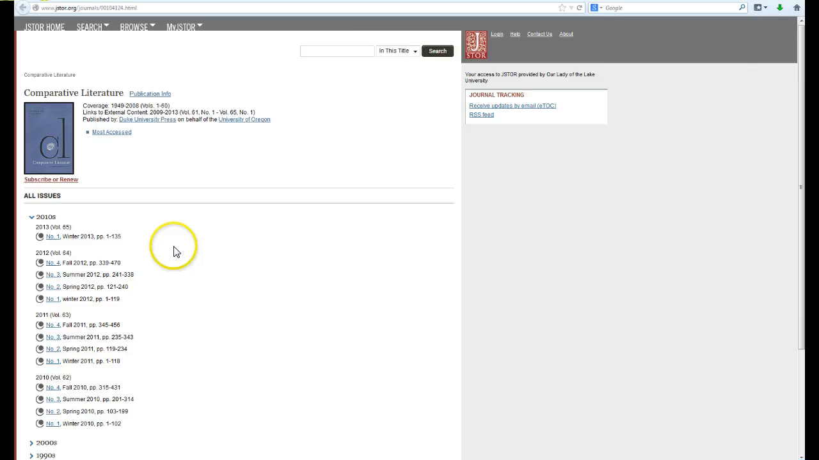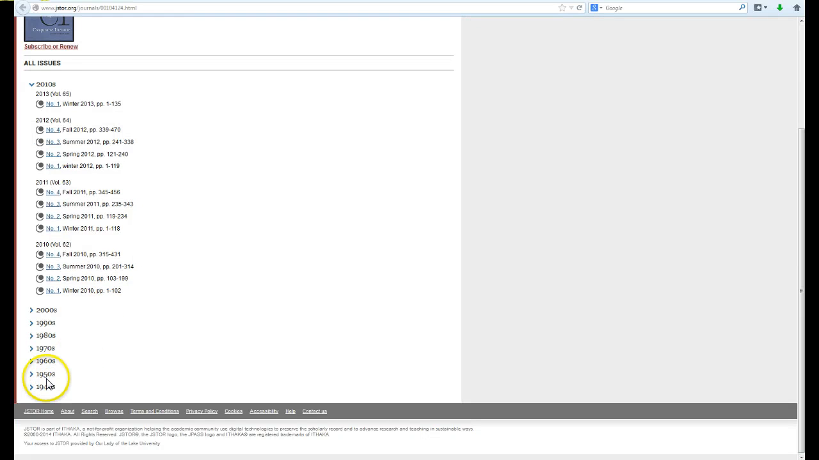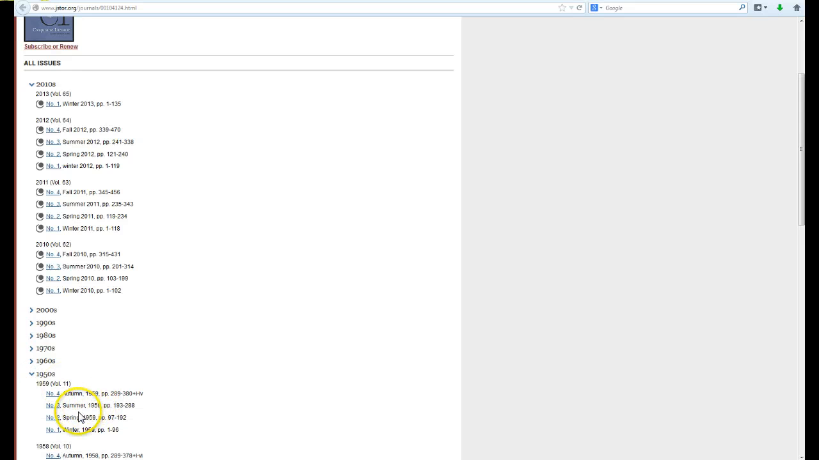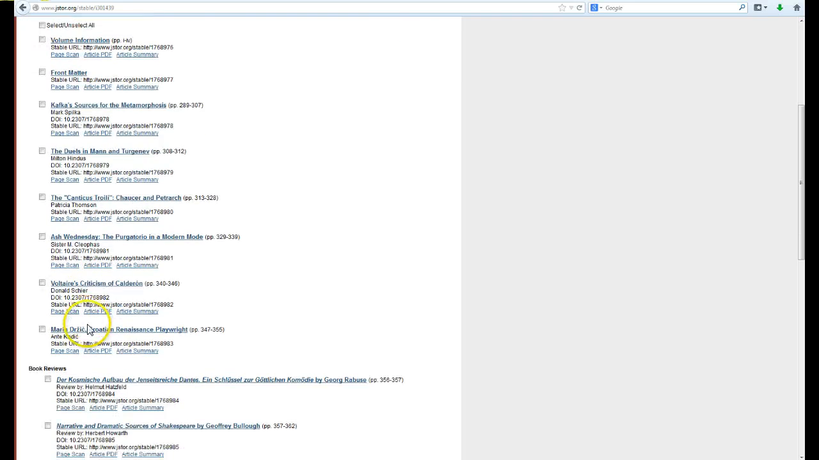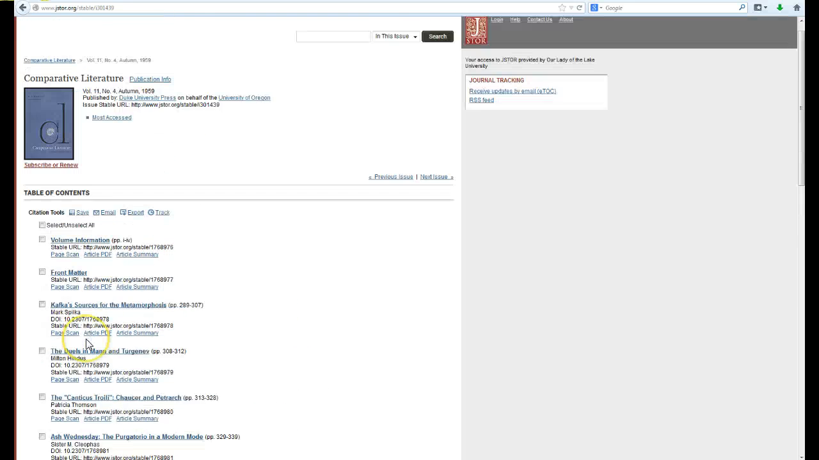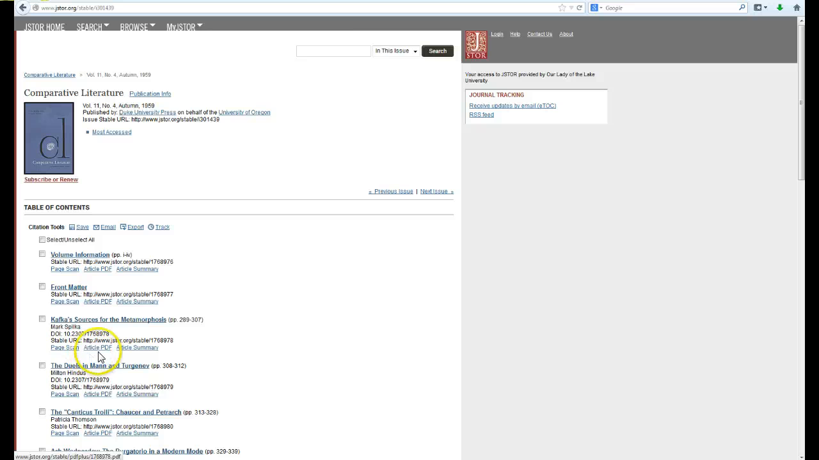So sure enough, I've got to go down here to the 1950s. 1959, volume 4, number 4, autumn of 1959. So far so good. Now I'm looking for this article by Spilka, and there it is right there. Kafka's Source for the Metamorphosis. These are all of the articles that are in that particular volume back in 1959, a very good year.